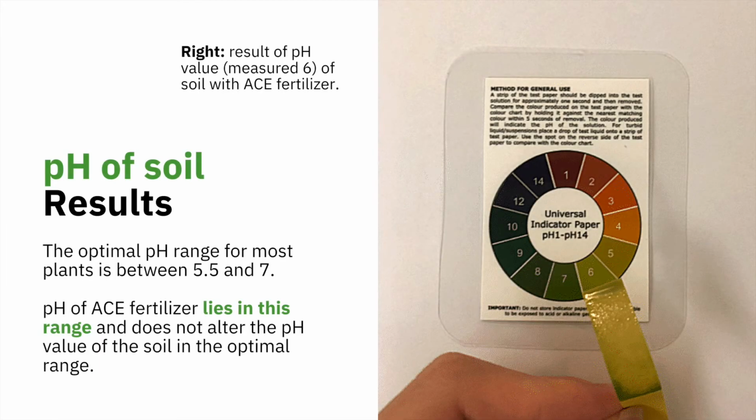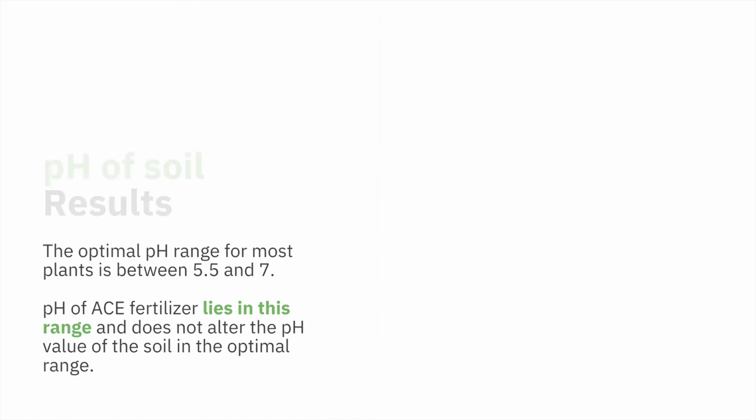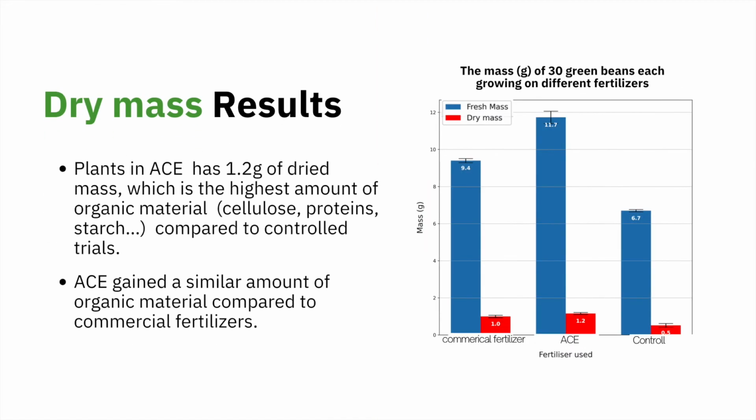The pH soil test shows that the pH value of pure soil, soil with ACE, and soil with commercial fertilizers are all 6, which lies in the optimal range of general soil within 5.5 to 7. Thus, ACE does not alter the pH level of soil, ensuring that it does not pose any toxic effects to plants. The dry mass test shows that ACE plants have the most dry mass with 1.2 grams.